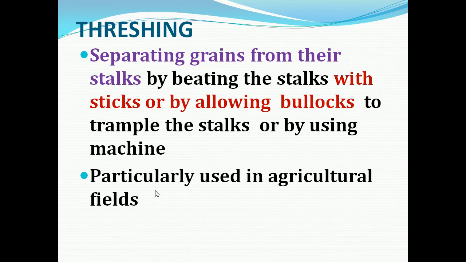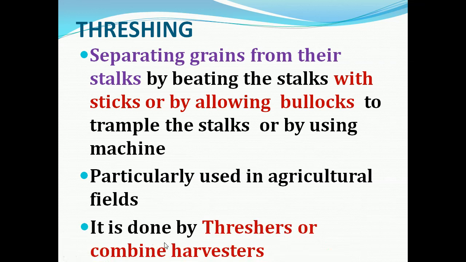It is mainly used in agricultural fields. Threshing is done by using threshers or combine harvesters. Using threshers or combine harvesters is an economical and more efficient way to separate the grains from their stalks.